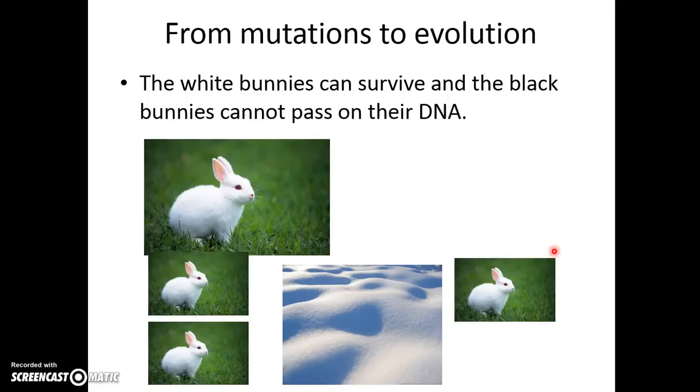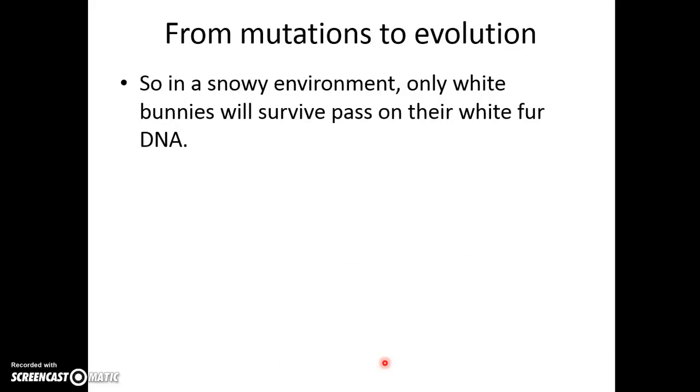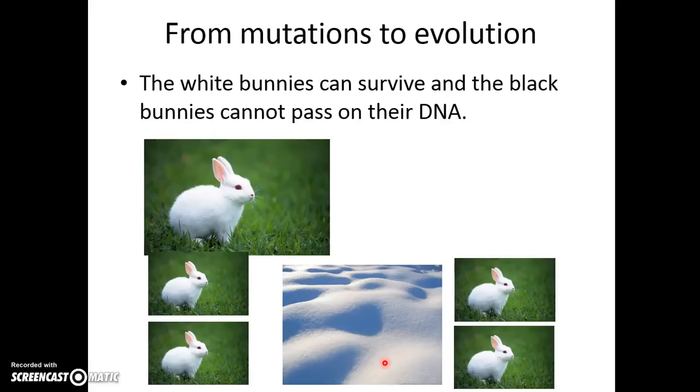So therefore white bunnies can reproduce. And so you say, well, that's how it happens? Yeah, basically nature has chosen that the white bunny is more fit to live here than the black bunny. Now, if we were in a forest or something that was not white, then maybe the black bunny would survive over the white bunny. So in a snowy environment, only white bunnies will survive and pass on their white fur DNA. Obviously, this bunny is white, so the chances of him having white babies is really high.